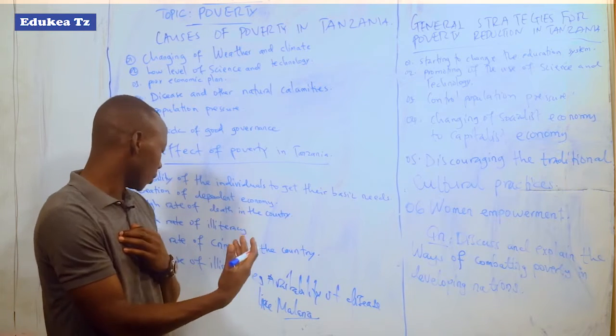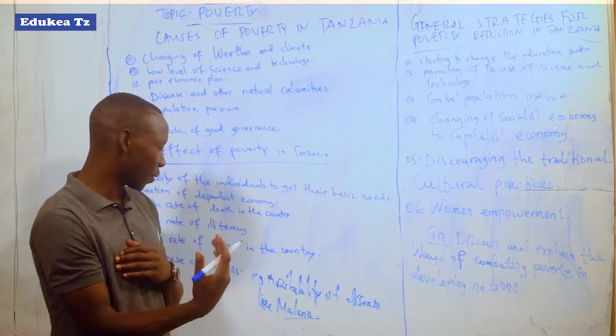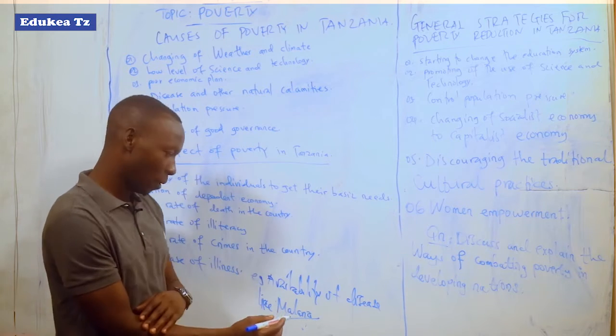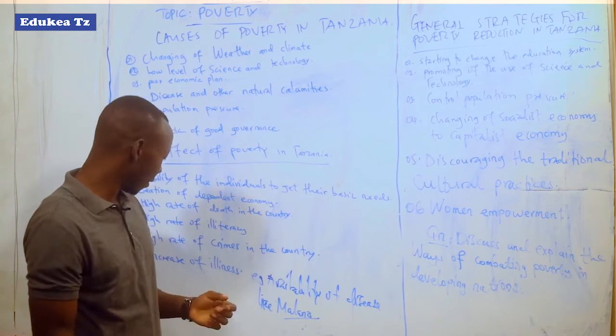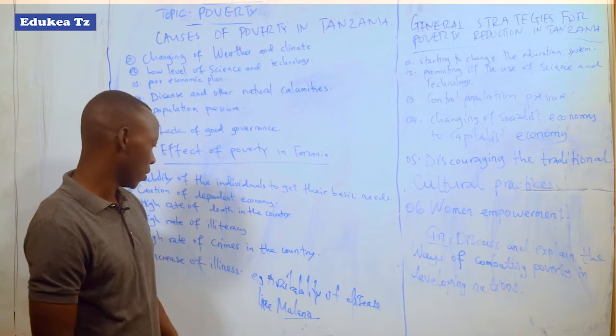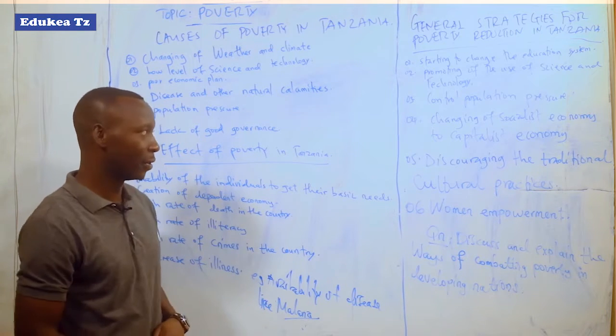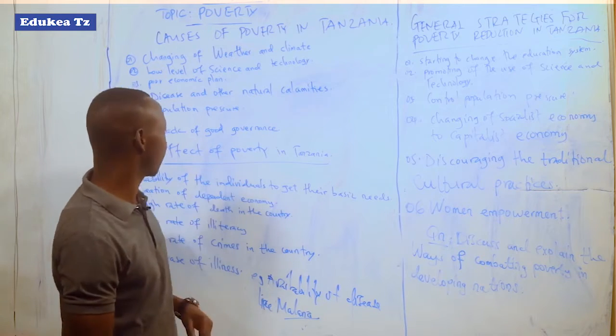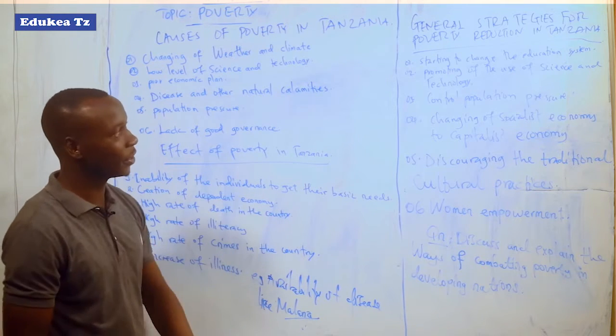Also, people will not engage in production. They could get involved in other different activities that may lead to this illness. So, all in all, these are the impacts or effects of poverty in Tanzania.